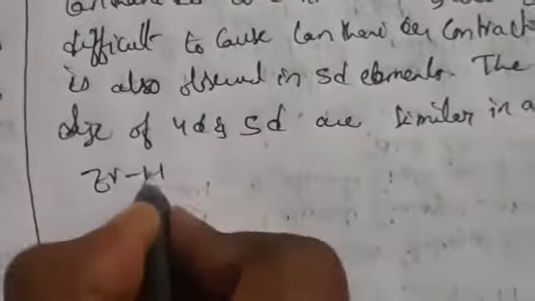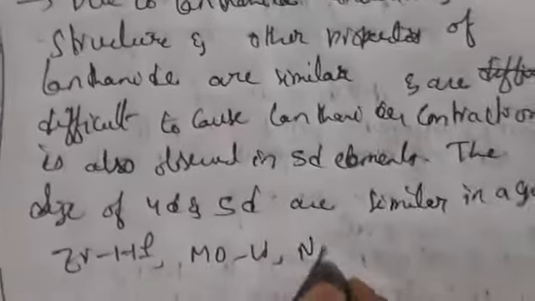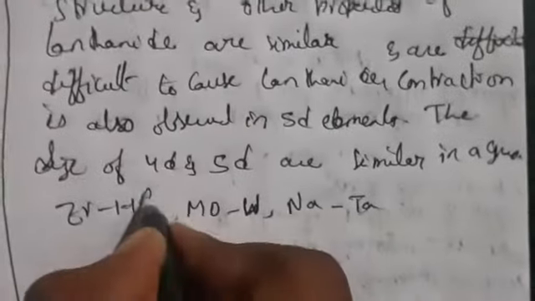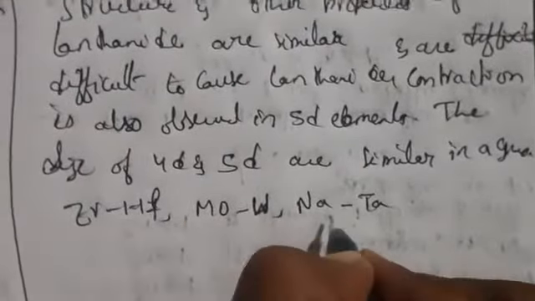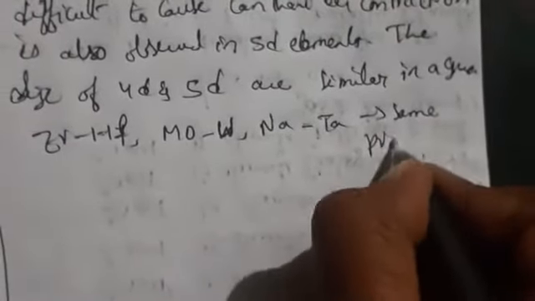The pairs we can say here are Zr, Hf, Mo, W, Nb and Ta. Zirconium, hafnium, molybdenum, tungsten, niobium and tantalum. These will have the same properties. They exhibit the same properties due to lanthanide contraction.